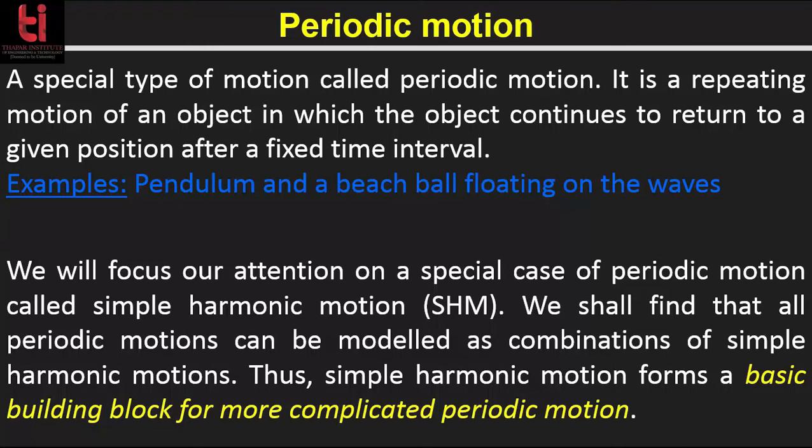So, we will focus our attention on a special case of periodic motion which is called simple harmonic motion. We shall find that all periodic motions can be modeled as combinations of simple harmonic motions. Therefore, simple harmonic motion forms a basic building block for more complicated periodic motion. Basically, if we understand one type of harmonic oscillator, then we can readily understand and analyze many other types.